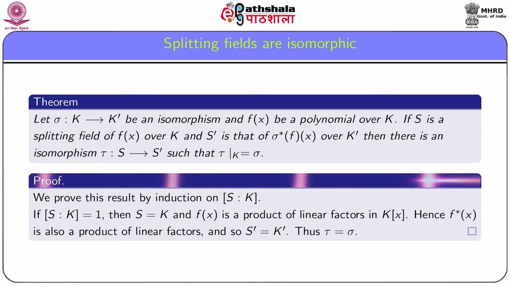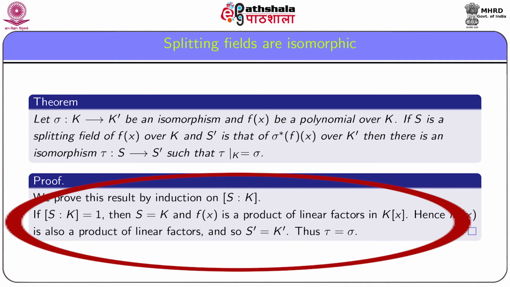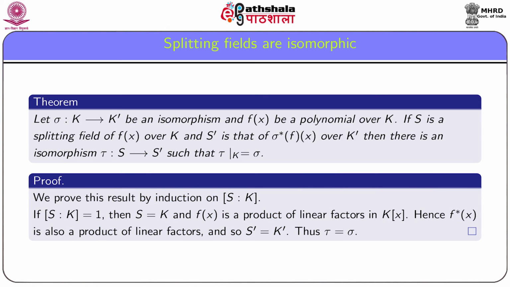We prove this result by induction on the degree of the extension S over k. If the degree of the extension S over k is 1, then S is equal to k, and so f(x) is a product of linear factors in k[x].